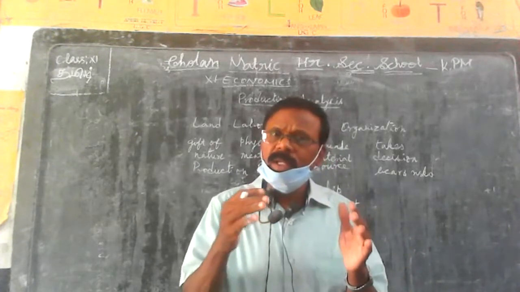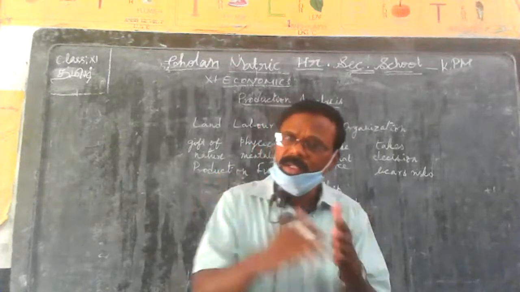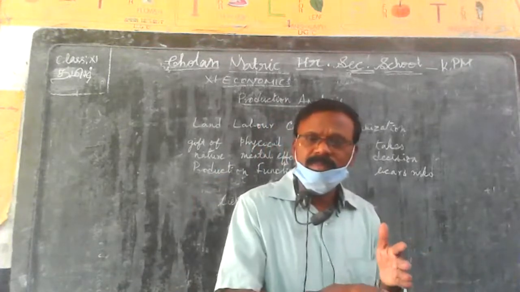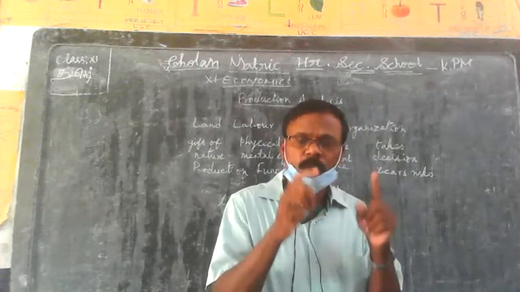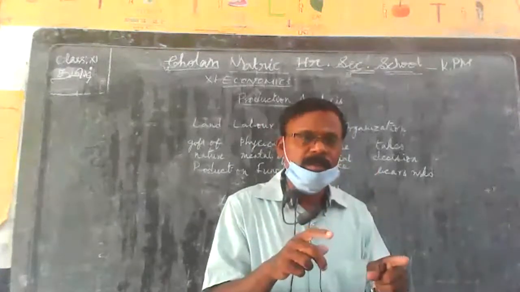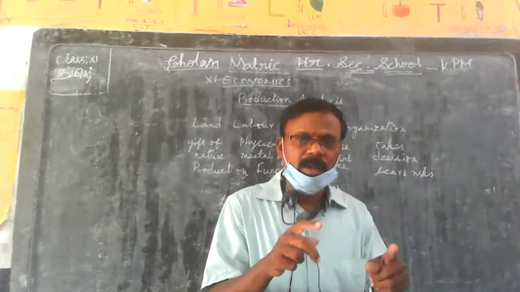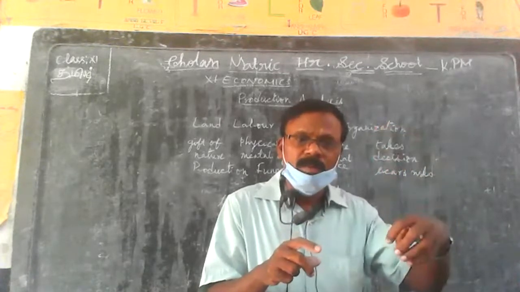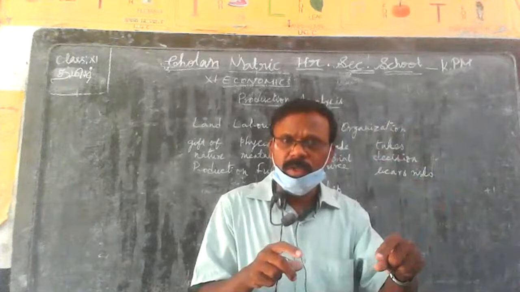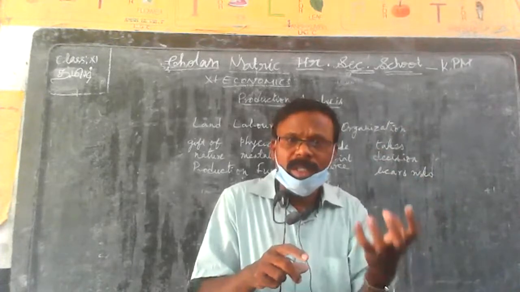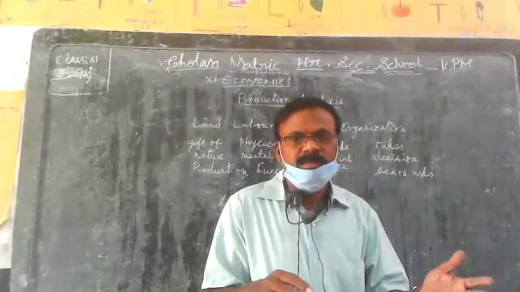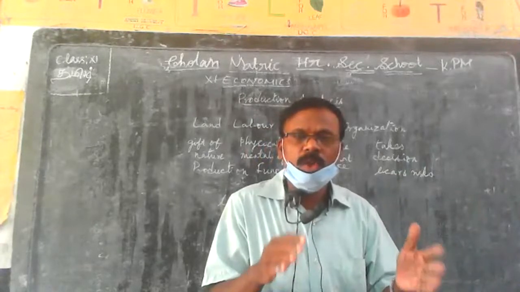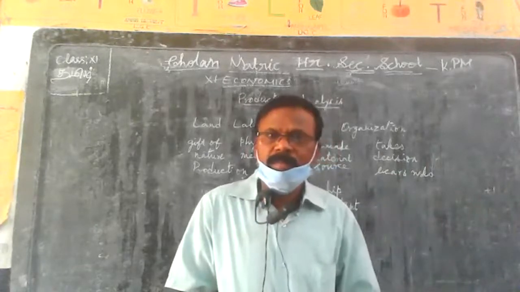Please listen carefully. In the short run production function, new firms cannot enter the industry, and the existing firms may not leave the industry. This is happening in the short run production function.